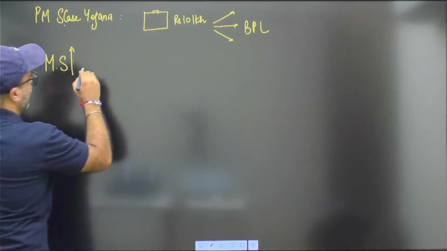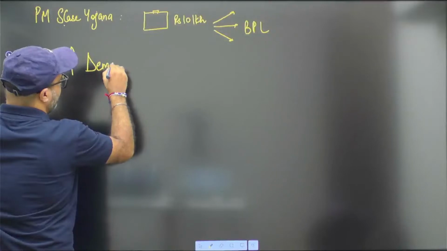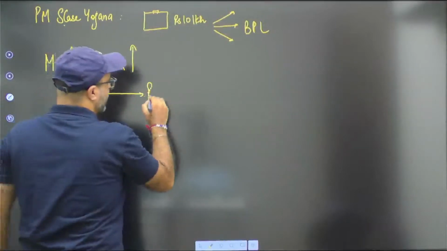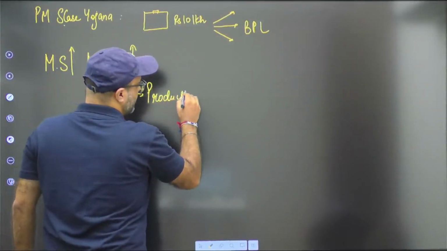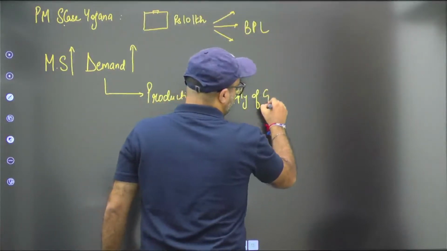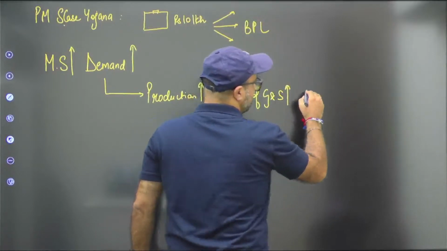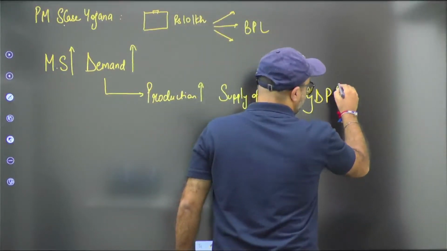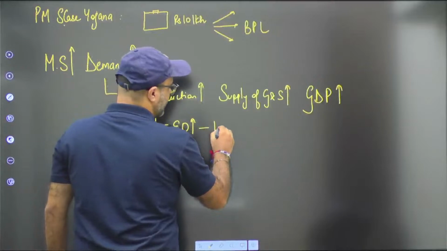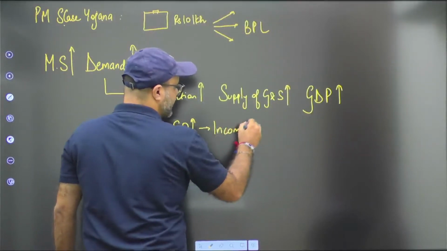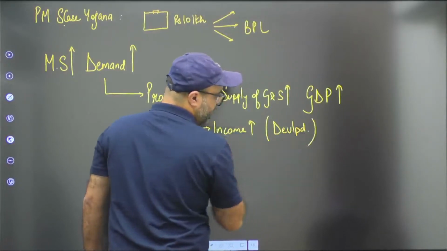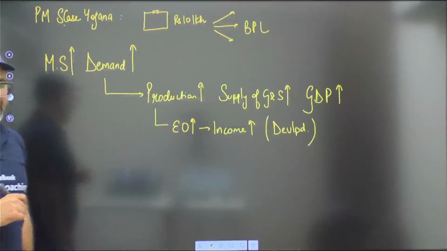The moment money supply in the market increases, it will result in an increase in demand. The moment demand increases, it will result in an increase in production. The moment production increases, it results in an increase in supply of goods and services. The moment supply of goods and services increases, it results in an increase in GDP, as well as an increase in employment opportunities. It results in an increase in income, and this will help achieve the target that India will be a developed economy.